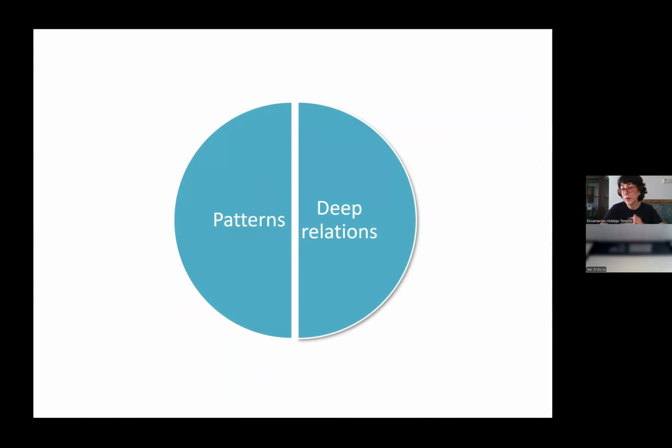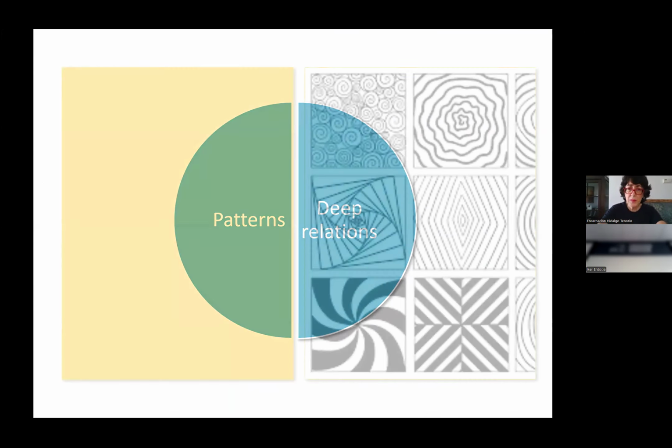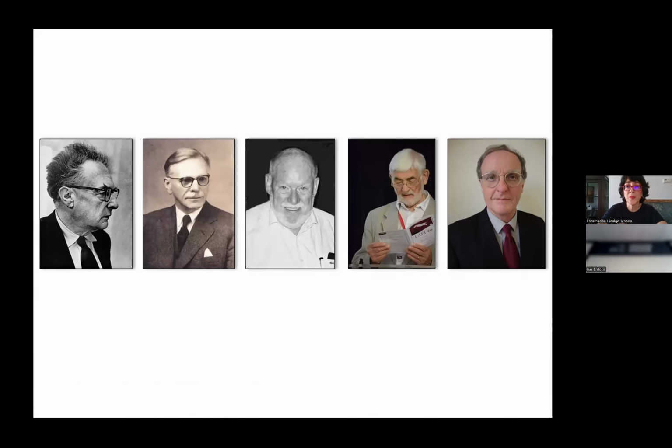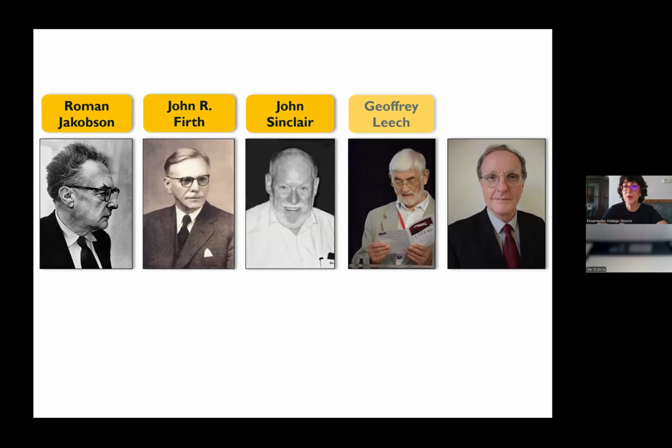The foundation of this algorithm is two very simple ideas. The first one is the notion of patterns, which is very old-fashioned, probably, especially if you're in linguistics, you know what I mean, and deep relations, which is a very efficient and interesting concept. So what do we understand by patterns? If you're doing linguistics, you may know all these people here: Jakobson, Firth, Sinclair, Leech, Fowler.